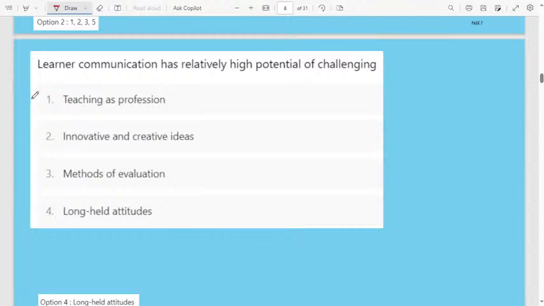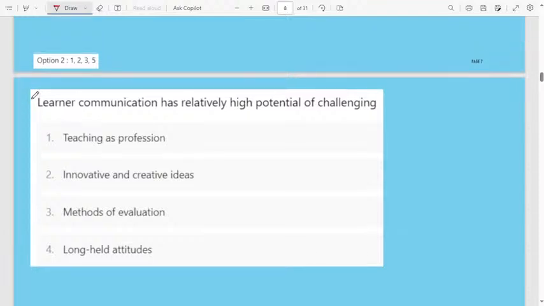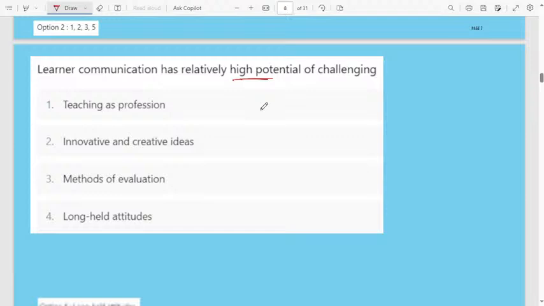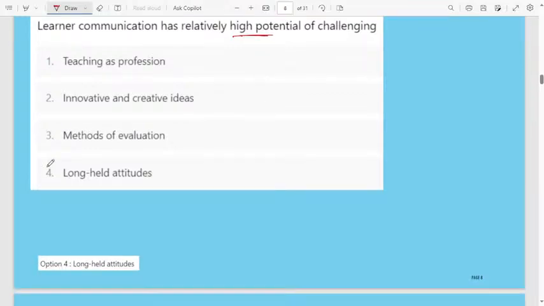Learner communication has relatively high potential of challenging. First one, teaching as profession. Second one, innovative and creative ideas. Third one, method of evaluation. Fourth one, long held attitudes. Here learner communication has relatively high potential of challenging because of long held attitudes. That is the correct answer.